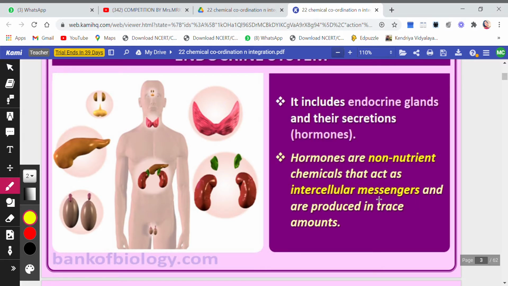So these are the messengers which take up a message from one part or organ to another so that one particular process or work is done. So they are actually the messengers and are produced in very small amounts, that is, trace amounts.